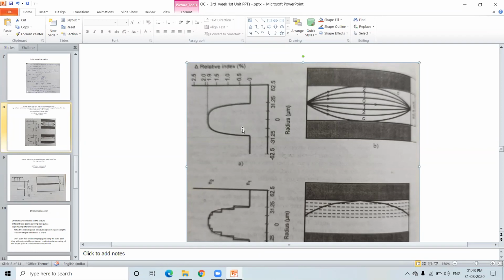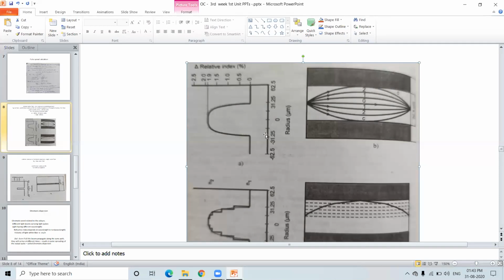Now here, I want to tell you what we mean by the graded index fiber. Please all of you follow this cursor here. This is the refractive index of the core region, and it is constant.